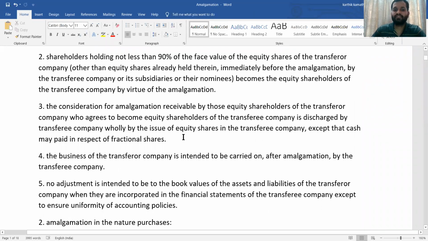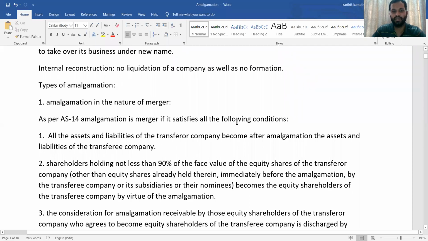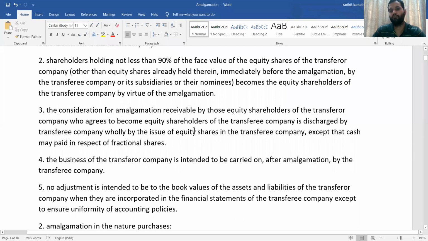Then the business of the transferor company is intended to be carried on after amalgamation by the transferee company. That is one more thing you need to take into account. And no adjustment shall be done in the books of both the companies, that is transferor as well as transferee company, unless it is to ensure uniformity in accounting policy. That is one more thing. If it satisfies all these conditions, then it is a case of merger.